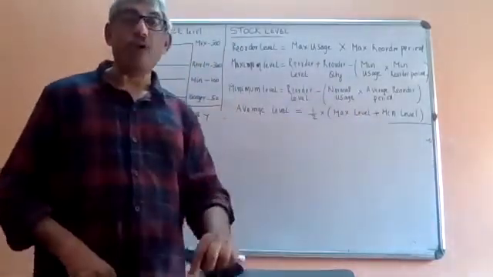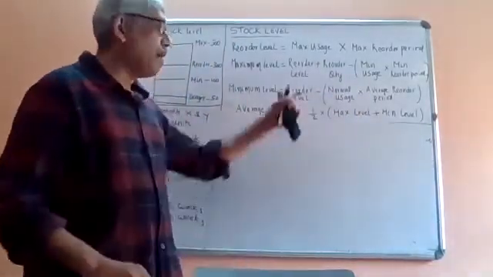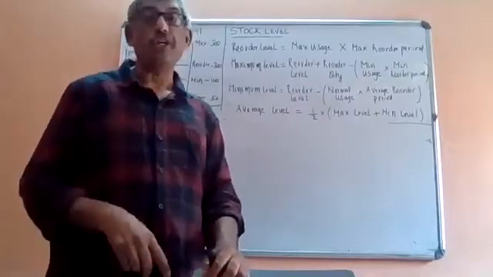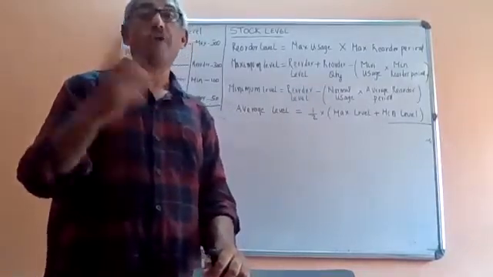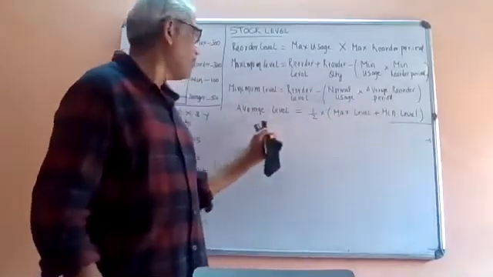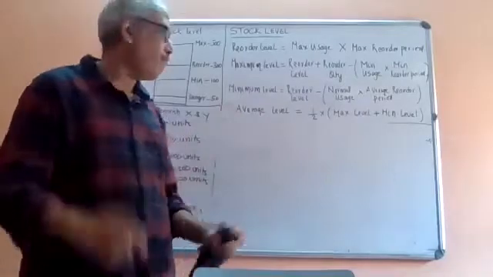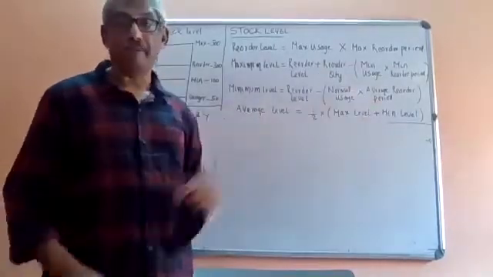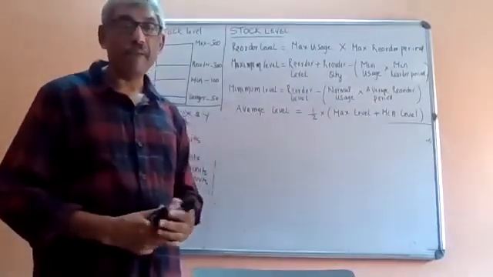And what is minimum level? It is reorder level minus normal usage into average reorder period. So in this case, I have to take average reorder period. And average level is half of maximum level plus minimum level.